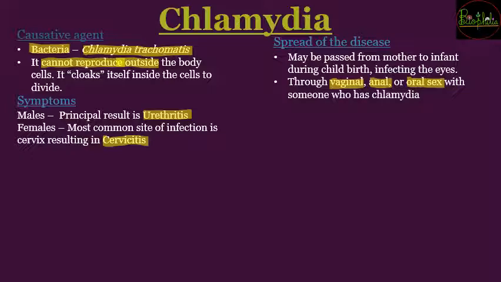The second method by which the disease can spread is from mother to infant during childbirth, not during pregnancy but only during childbirth, when the fetus is passing through the birth canal. During that time the fetus can contact the mother's lining and from there the infection can pass into the eyes. So importantly, where will the infection be? The infection will be in the eyes of the infant.